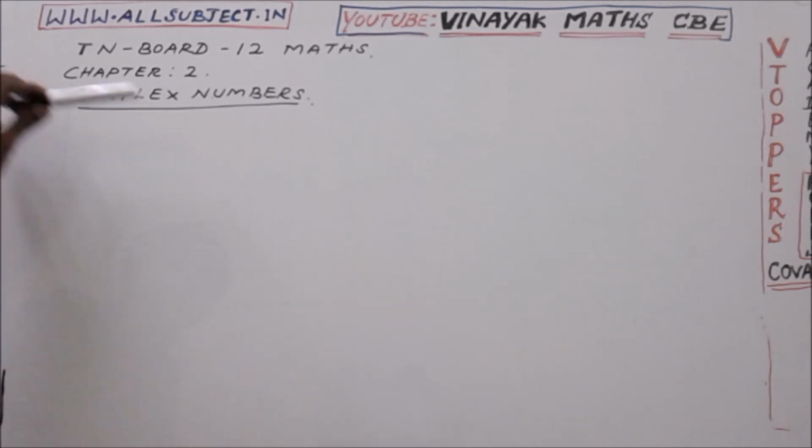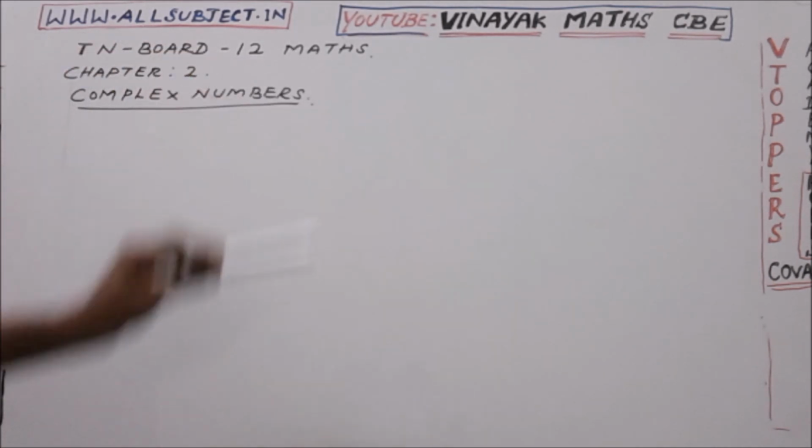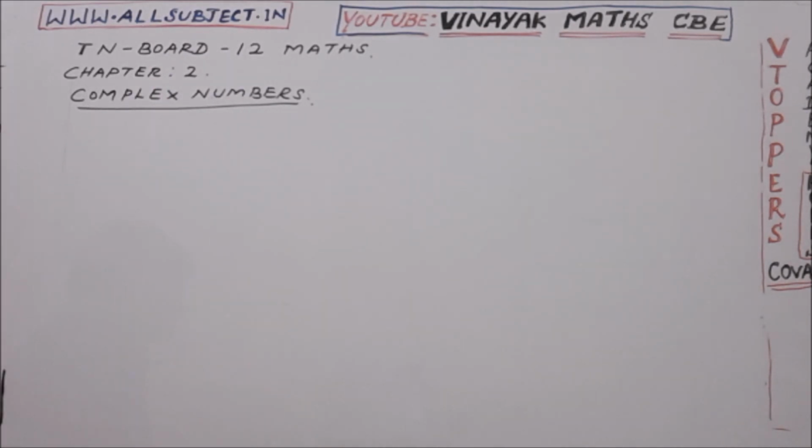Chapter 2, 12th Maths, Complex Numbers. What do we mean by complex numbers? We already have different types of number systems, so let us recollect them here.